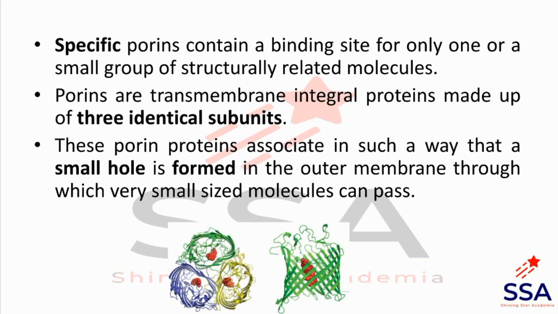These 3 subunits join and form a hole in between the subunits, and this hole can allow entry and exit of smaller molecules through the outer membrane. And this is only present in gram-negative bacteria while absent in gram-positive bacteria.